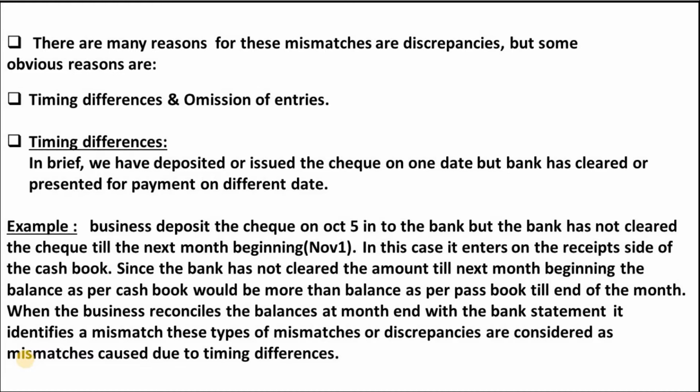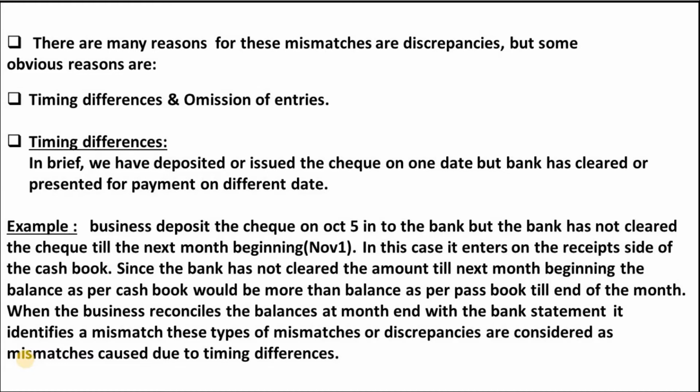So, when the business reconciles the balances at the month end with a bank statement or a passbook, it identifies a mismatch. These types of mismatches or discrepancies are considered as mismatches caused due to timing differences. We can understand this type of difference clearly while solving the problem.